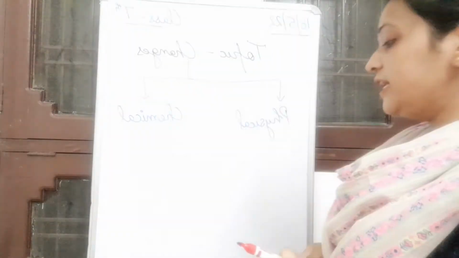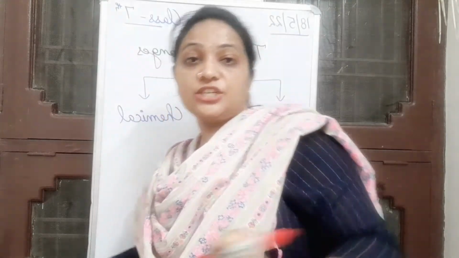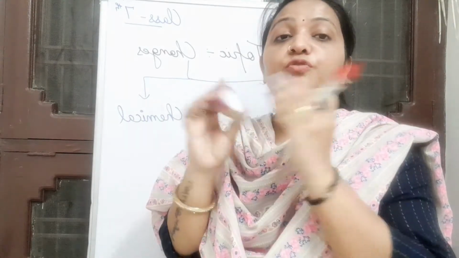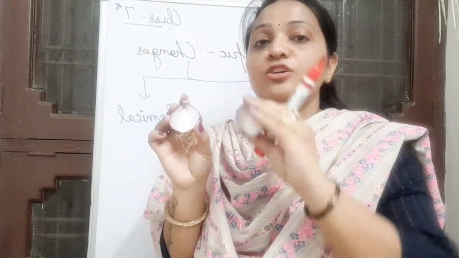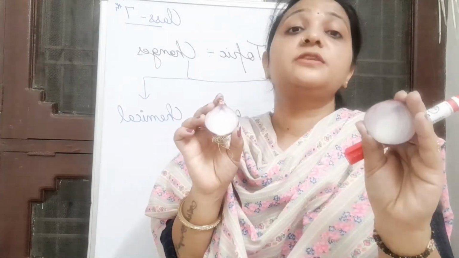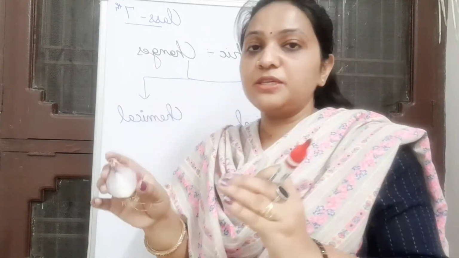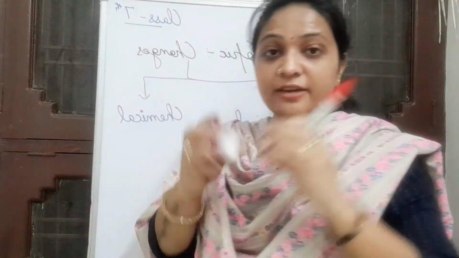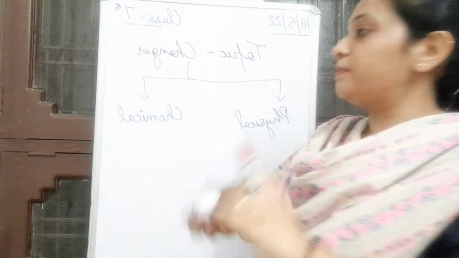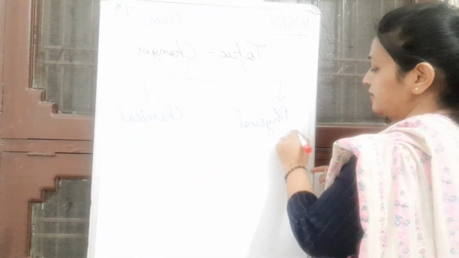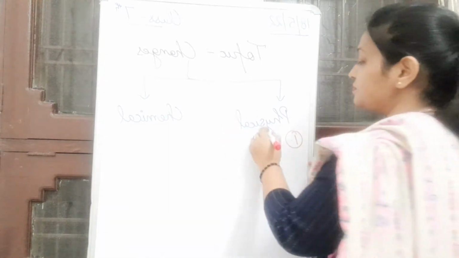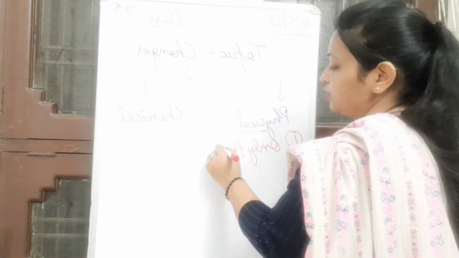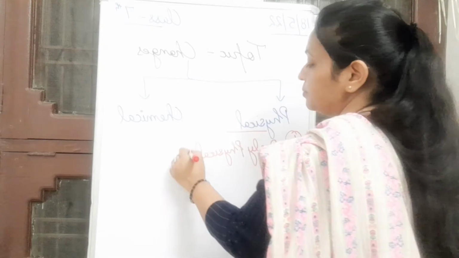Let's discuss. Okay, I have shown you when we cut vegetables in our kitchen. When we cut something, no new formation is there. If I cut an onion, I get an onion, not a potato or a capsicum, right? If you are going to cut a capsicum, half part will be a capsicum only, not a lady finger. So here we are going to discuss the properties. So the first property under physical is that only physical properties will change.